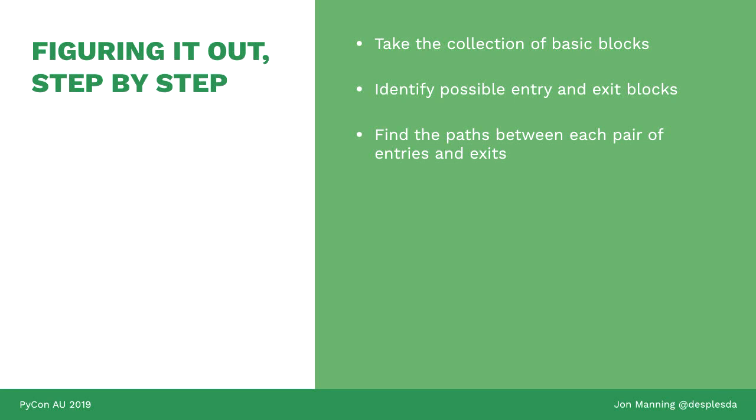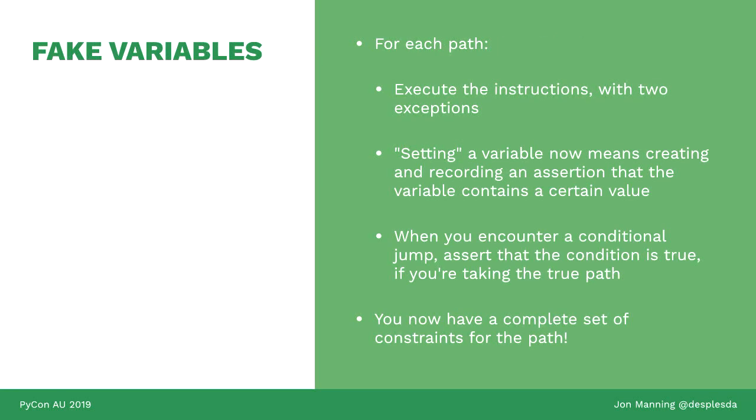We take the collection of all basic blocks. We identify all the blocks that are entry blocks, that is, they have no predecessor, and all the exit blocks, they have no successor. And we find the paths between each pair. Next up, we then take each path and execute the instructions as normal, but with two main exceptions. When we say we set a variable, we now are not saying, oh, store the value in memory.